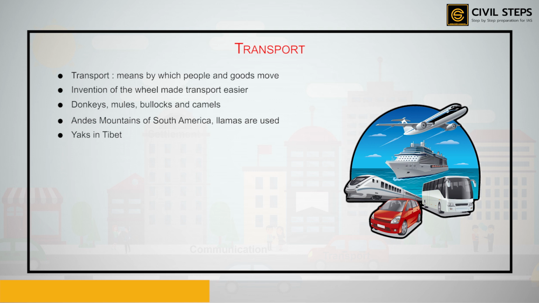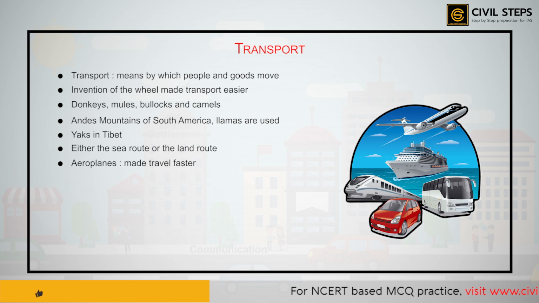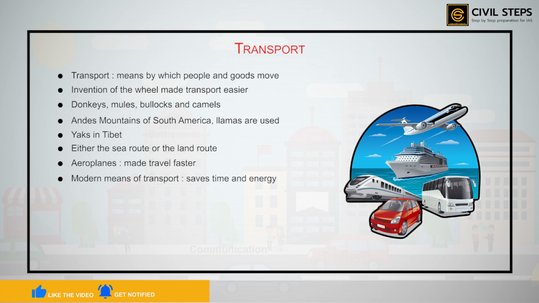The early traders from other countries used to take several months to reach India. They took either the sea route or the land route. However, aeroplanes have made travel faster. Now it takes only 6 to 8 hours to travel from India to Europe. Thus, the modern means of transportation has saved time as well as energy.